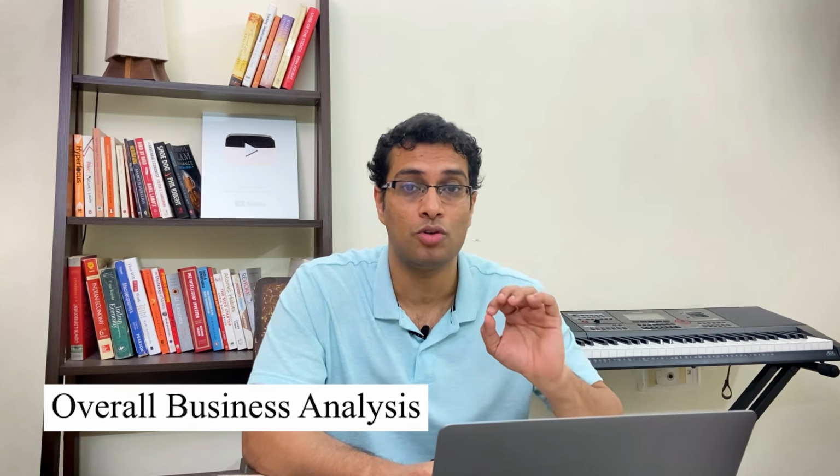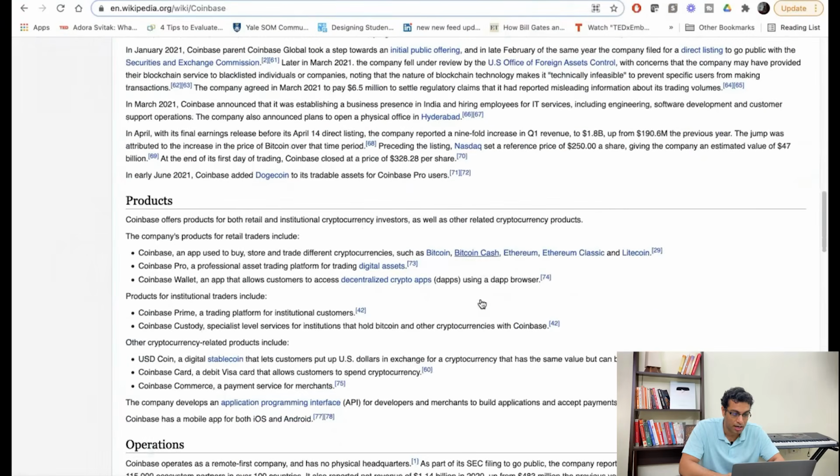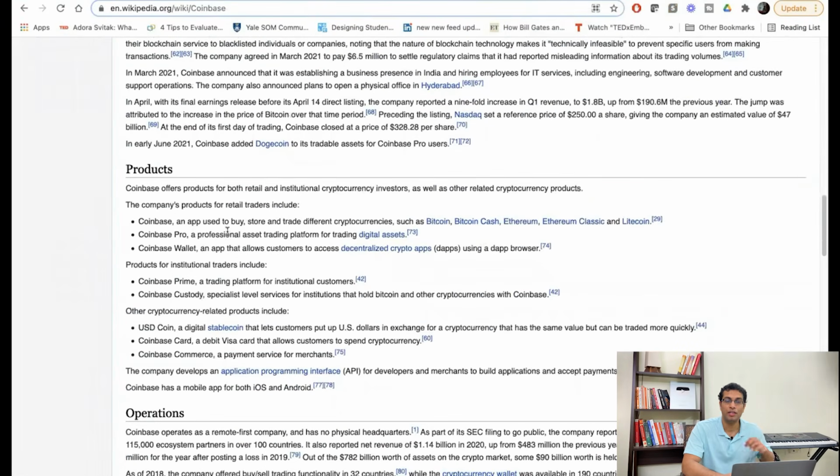Of course, due to the recency of the company, we can't look into the financials a lot, but we can do some solid analysis in terms of the overall business viewpoint. If you go on Wikipedia and look at some of the products that Coinbase offers, you will notice something very interesting. Of course, retail traders engage in cryptocurrency related products. Even institutional traders are engaging with the platform. There are other crypto related products. For example, if you have to store your cryptocurrency, you have to get into the wallet game, right?